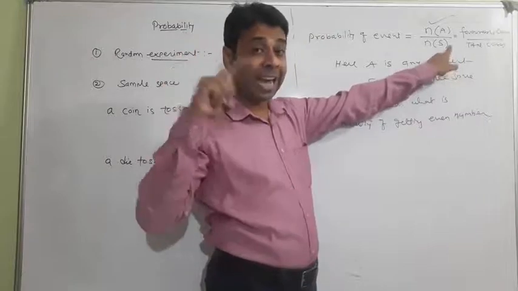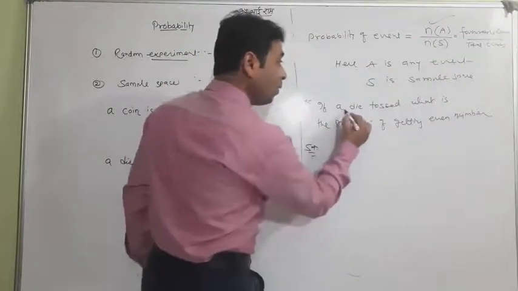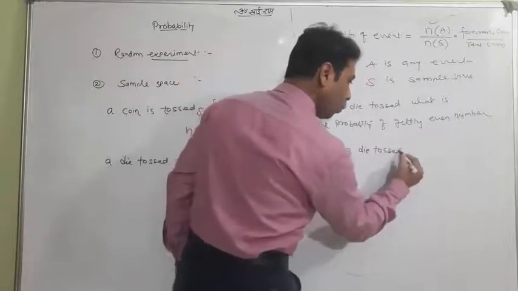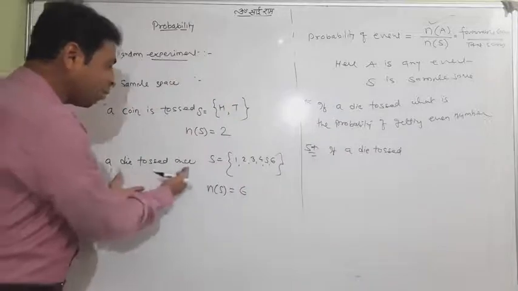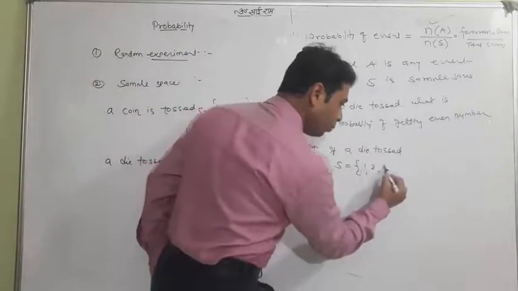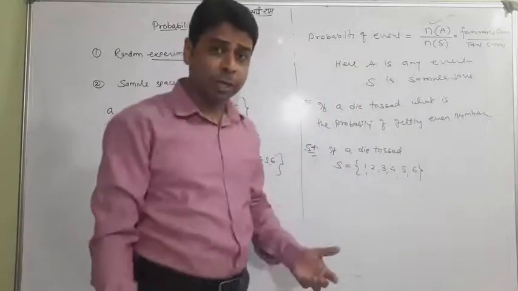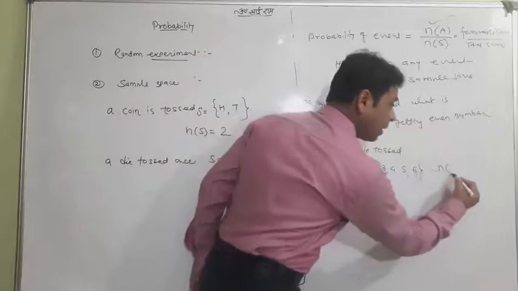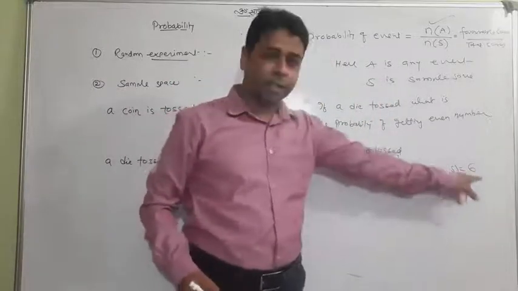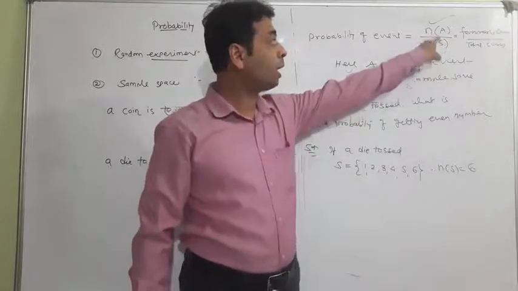First of all, you will create S, then A. If a die is tossed, what comes? S will be 1, 2, 3, 4, 5, 6. All possible cases you will write. And on the side you will write n(S) equal to 6. That is simple. So you got n(S), now n(A).